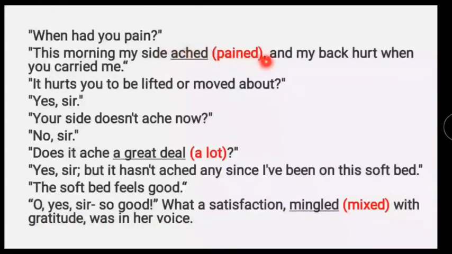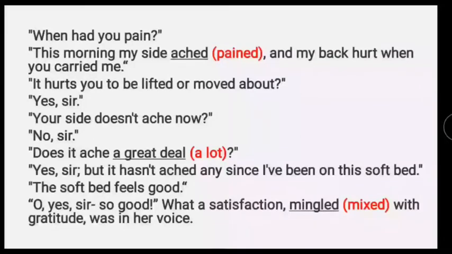Ached means pained. A great deal means a lot. Mingled means mixed. He further asked her when she had pain. Maggie replied that in the morning when Joe carried her in his arms, her side and back ached. Joe asked if she felt pain when she was lifted or moved about.